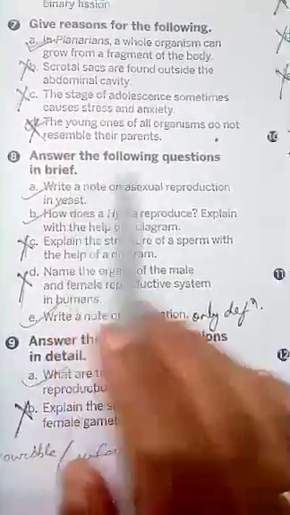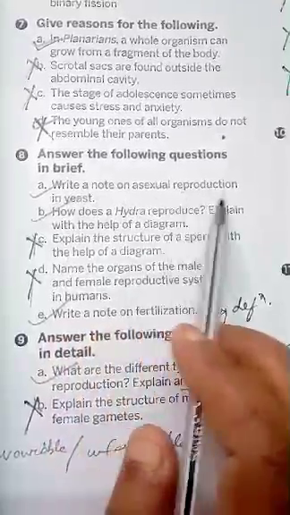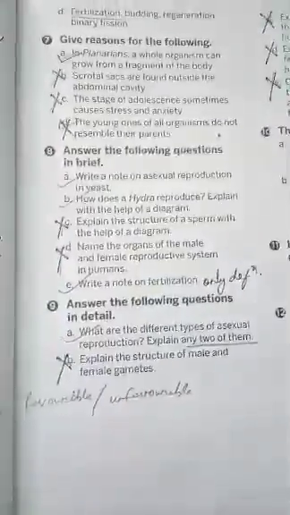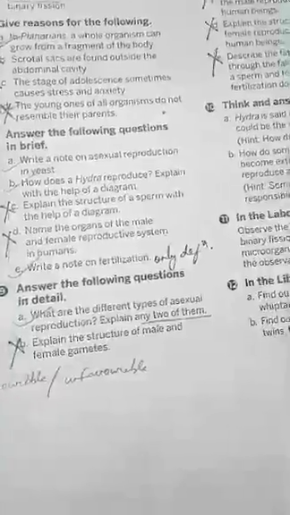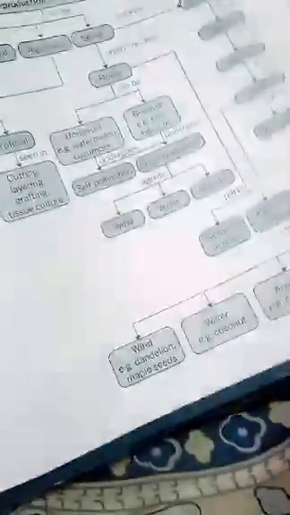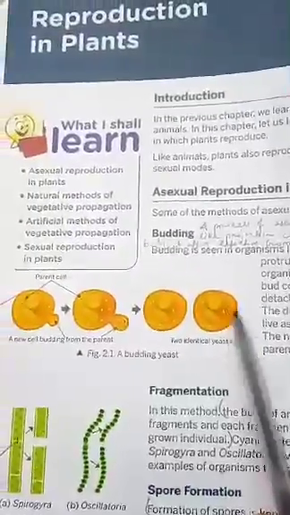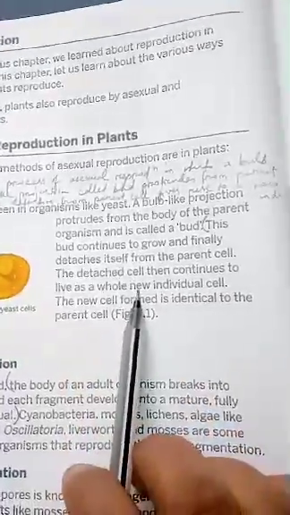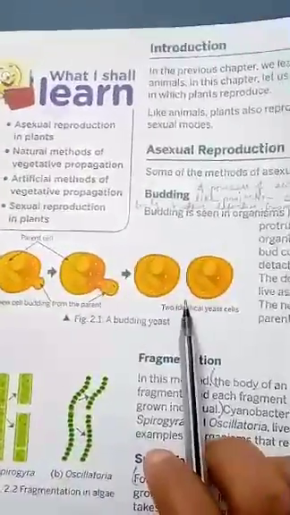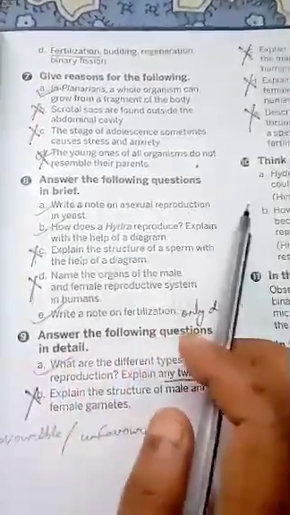Come to the detailed answer, brief answer type question. Write a note on asexual reproduction in yeast. This asexual reproduction in yeast, children, you have already done in second chapter. Here you have done this one. You can write it down from this paragraph, in your own language along with the diagram. This is on page number 18. You will start your answer like this: in yeast, asexual reproduction takes place by the method of budding.